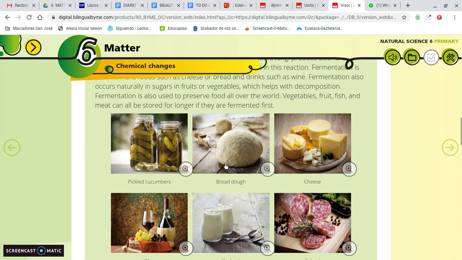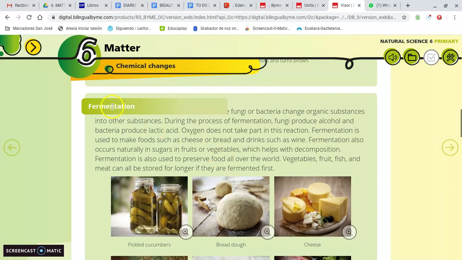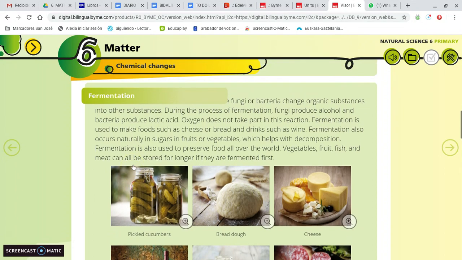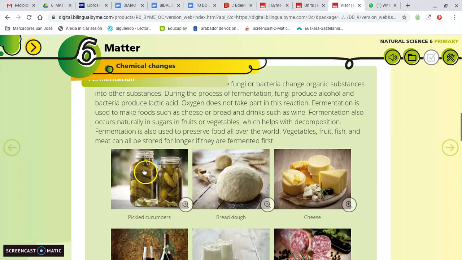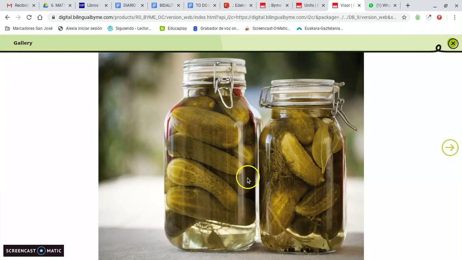And for the last, we use this fermentation process with some food, yes? In this fermentation process, we make the cucumbers change and they can be in this jar for a long time. Yes, and we can eat them for months and months.